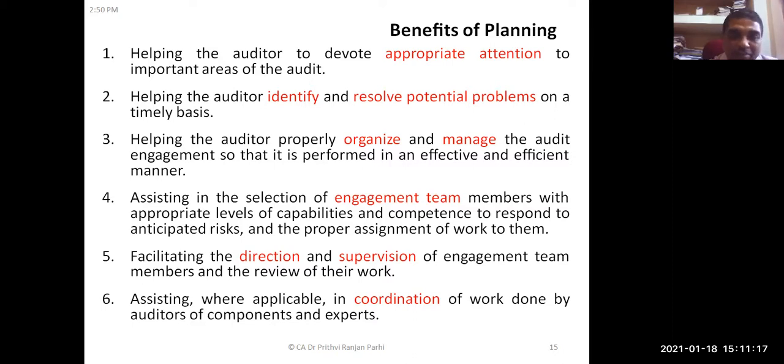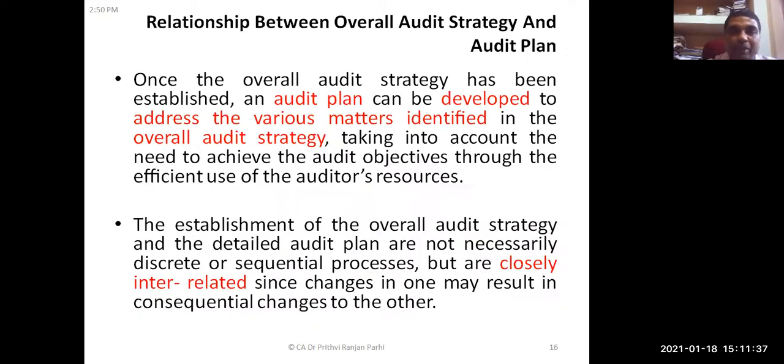Timings are also defined. It facilitates direction and supervision of the engagement team. It becomes easy for the engagement team to supervise. It also helps in coordination. Various team members' work gets coordinated with the help of the planning document.